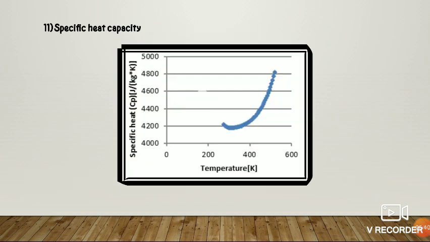And the last one is specific heat capacity. Specific heat capacity is the amount of energy required to raise the temperature of a unit mass of substance through 1 degree Celsius. So the specific heat capacity of water is 4.2 joule or 1 calorie. So these are all about physical properties of water.